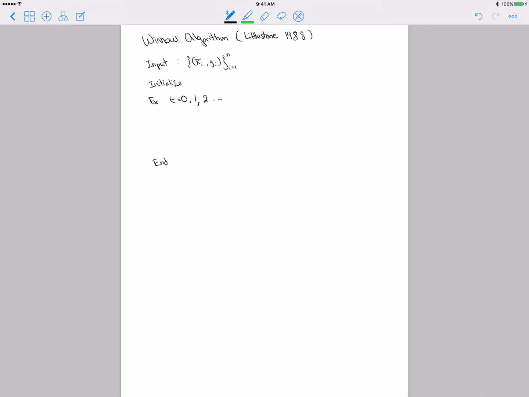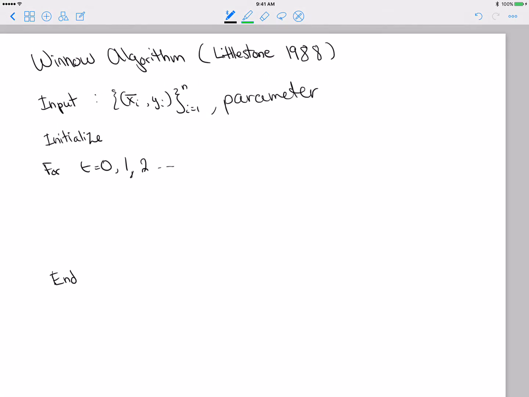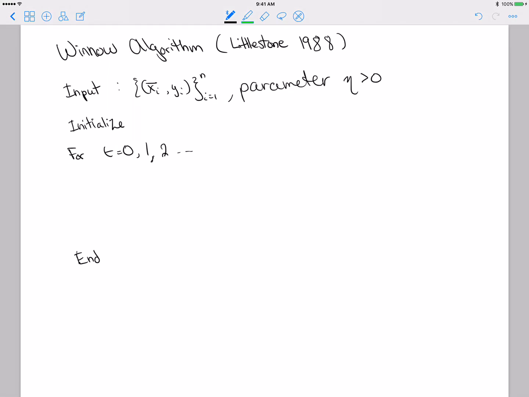The input to Winnow is data, but also a parameter, and it's called eta. I'll tell you how to choose eta later, but we're going to leave it flexible for now. We start by setting the weight vector at time 0 to have all of its elements be just 1 over p, where p is the number of features.